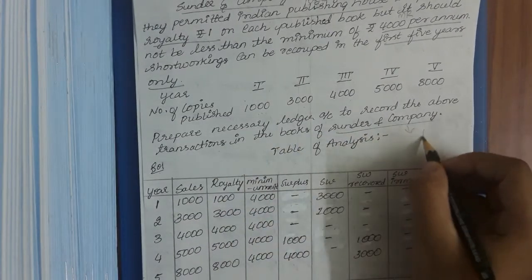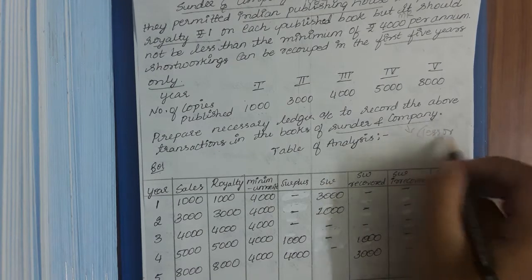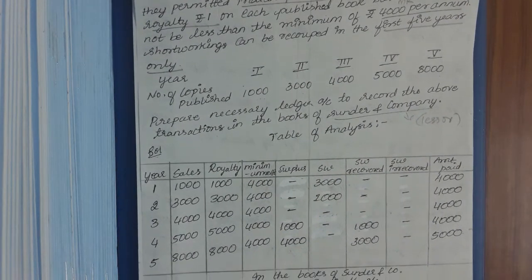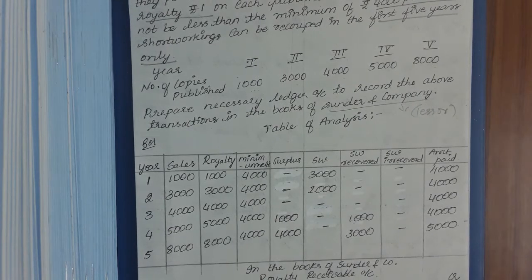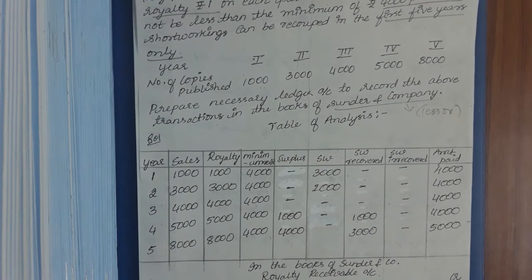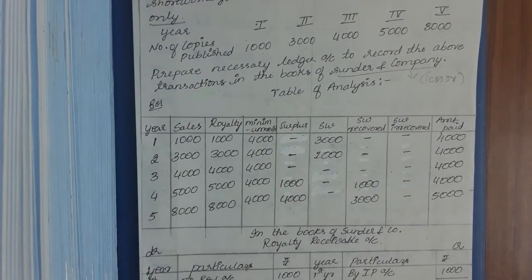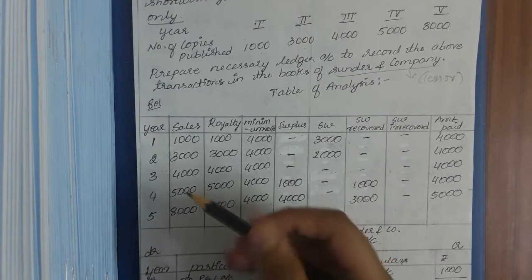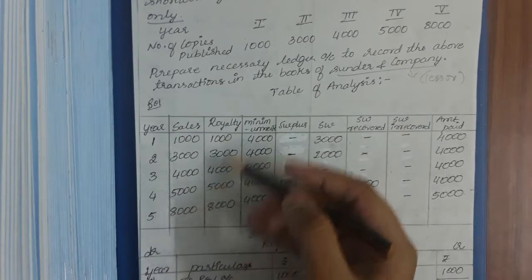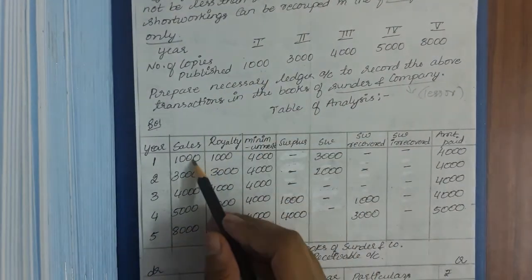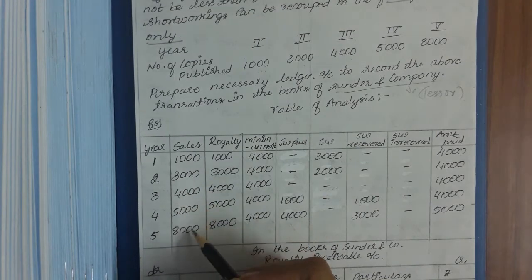So Sundar and company is the lessor. By this you can understand we need to prepare the ledger accounts in the books of Sundar and company, that is the lessor. So what is the first thing you need to prepare? The first thing you need to prepare is the table of analysis. As you all know, we are at the end of the chapter, so you should know how to prepare a table of analysis now. So what is the first thing? Years, sales. Sales means whatever books have been published. So sales: 1,000 books, 3,000, 4,000, 5,000 and 8,000.